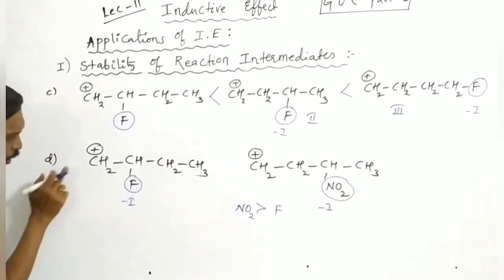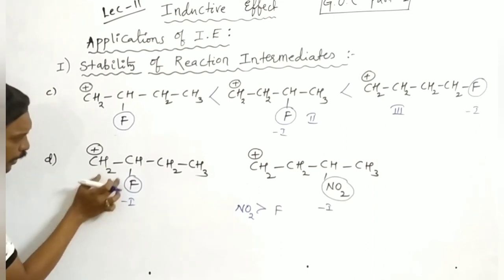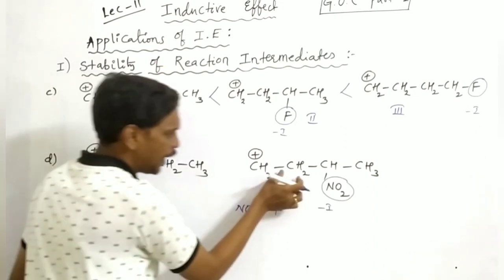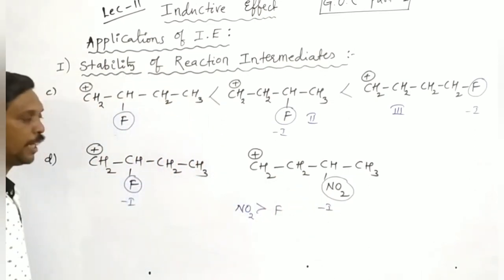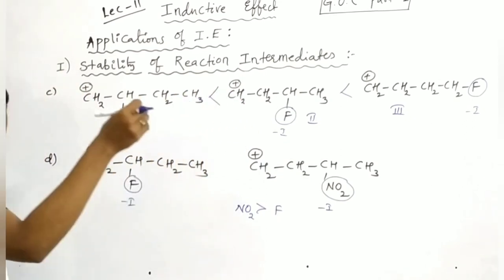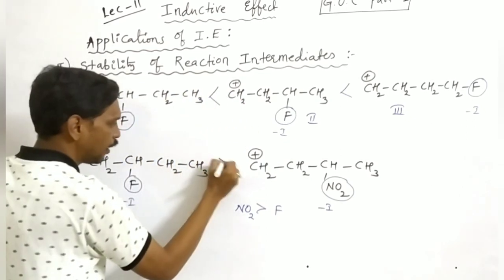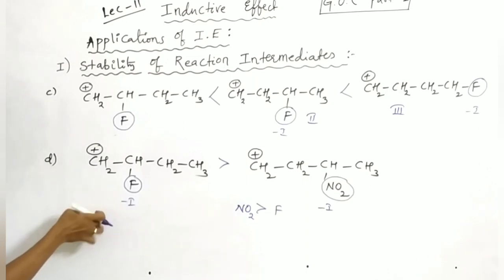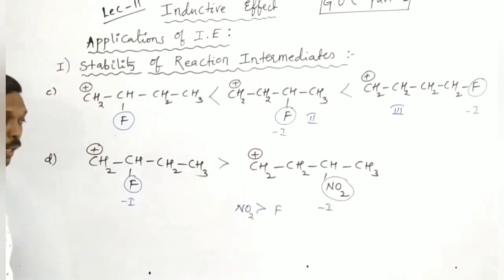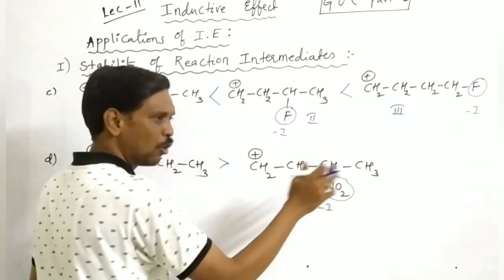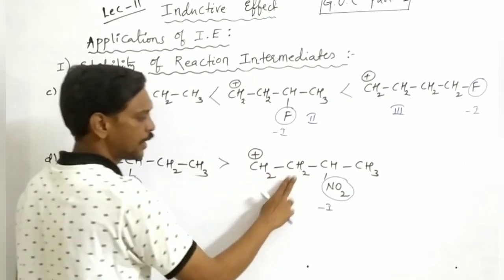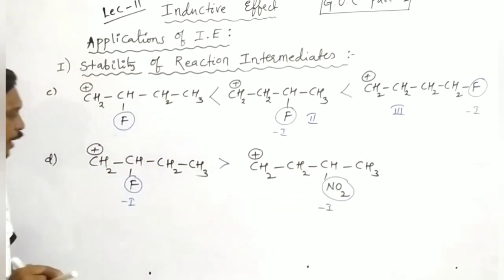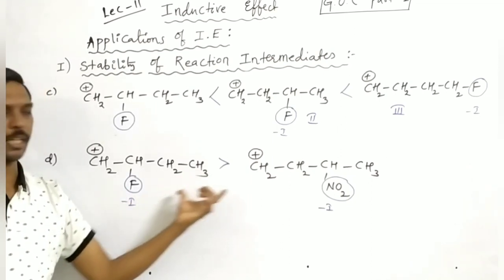So just observe here, the distance between these two is less. But here the distance between NO2 and the carbocation carbon is more. So if distance is more, then power is less. It means in these two, this one is more stable than this, because again it is a distance dependent effect. It doesn't matter that NO2 is more powerful than F, here distance is less, here distance is more. So in the fourth example, the first one is more stable than the second.